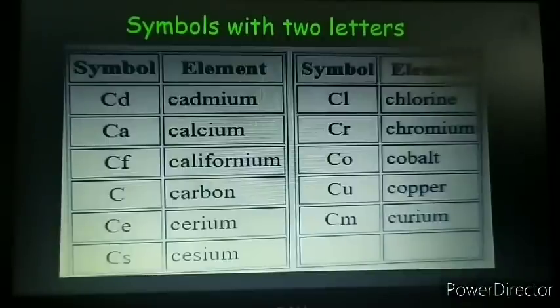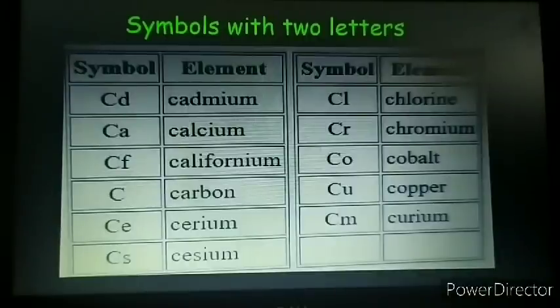Now here we see all the symbols begin with the same alphabet. Cadmium, calcium, carbon. I'll tell the common examples only now. Cadmium, calcium, carbon, chlorine, chromium, cobalt. All these begin with the letter C. So if only C is taken as the symbol, it will create confusion.